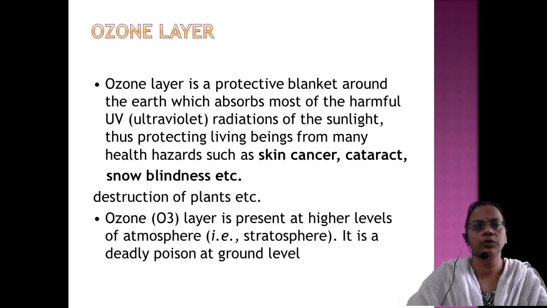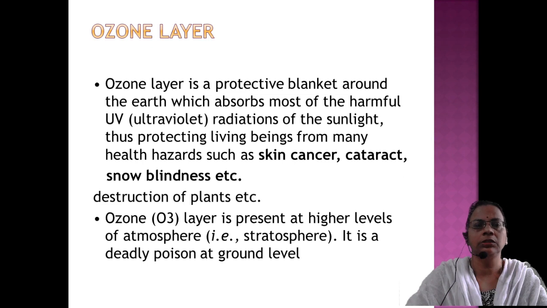Ozone layer, the next one. So the ozone layer is a protective blanket. We know it as the ozone umbrella because the ozone which is formed in the atmosphere will form like a blanket. So it is called a protective blanket around the earth, which absorbs most of the harmful radiations, UV rays. It will protect us from the harmful effects of UV rays. It is produced by the sunlight.